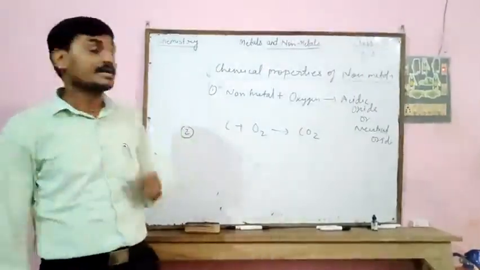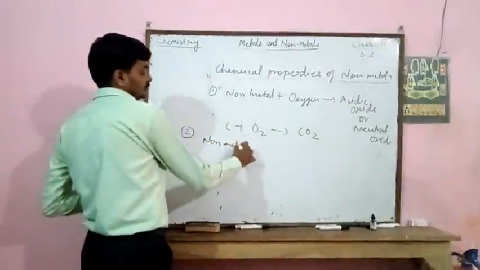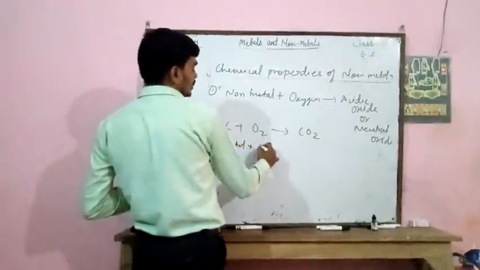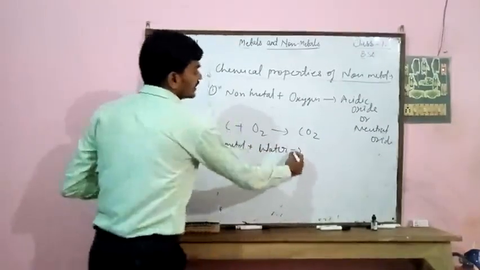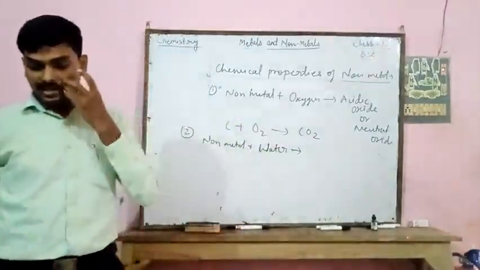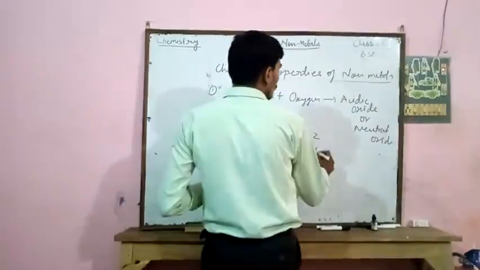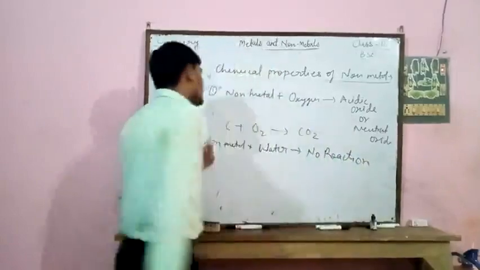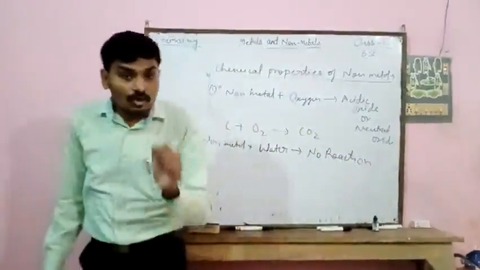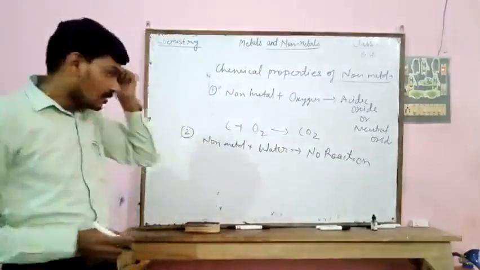Now the second property, reaction of non-metal with water. If any non-metal reacts with water, there will be no reaction. That is, non-metals do not react with water.